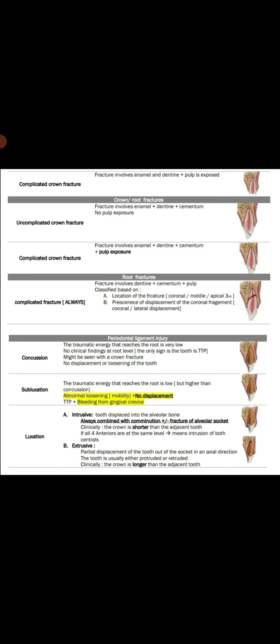Now come to the last type of periodontal injury, which is avulsion. In avulsion, the tooth is completely out of the socket. Complete displacement of the tooth out of the socket. If the patient tells you I could not find the tooth, take a periapical X-ray. It may be a case of complete intrusion, or the patient swallowed it, so take a chest X-ray. But the tooth is completely out of the socket. Look at the diagram on the left side. The tooth is completely out of the socket.